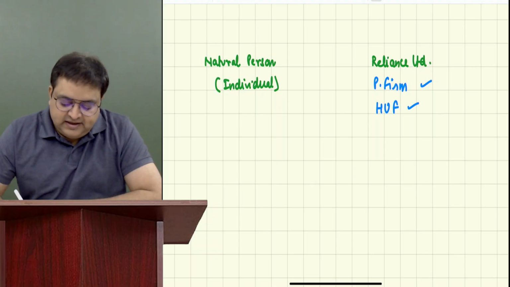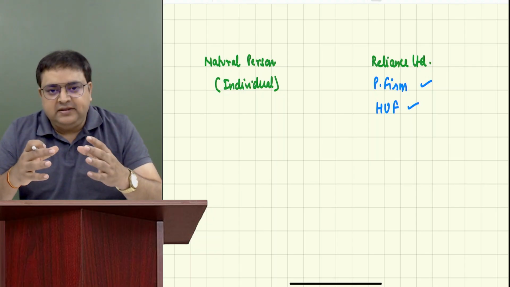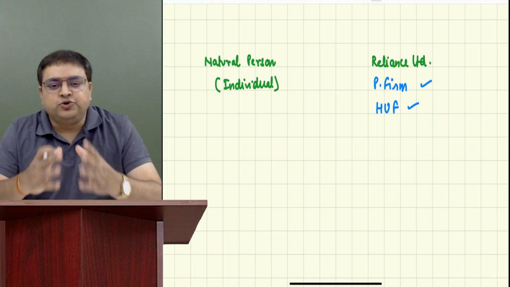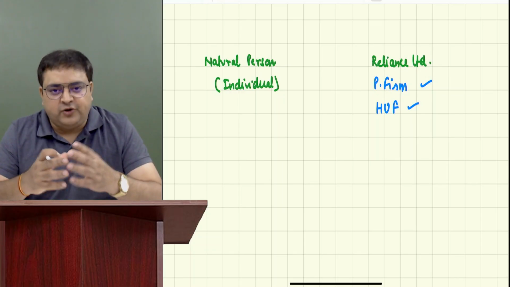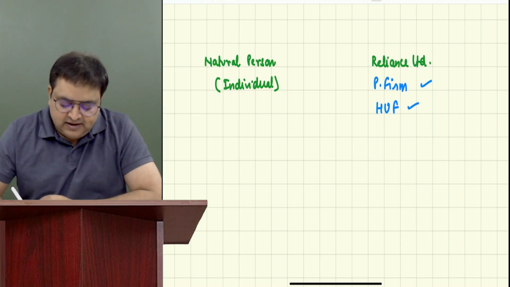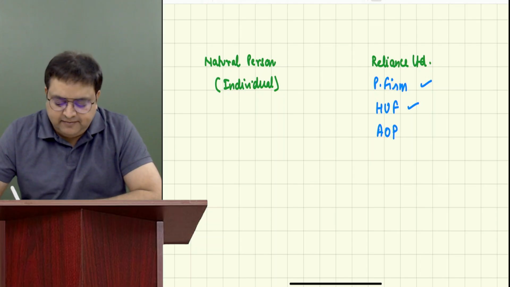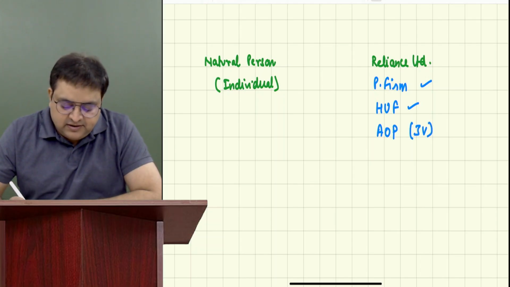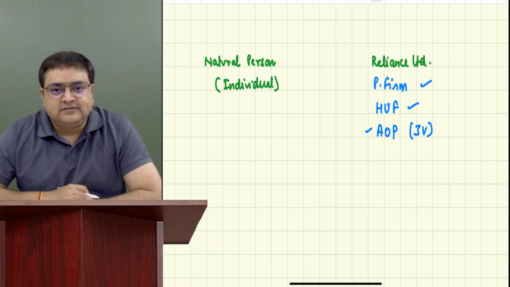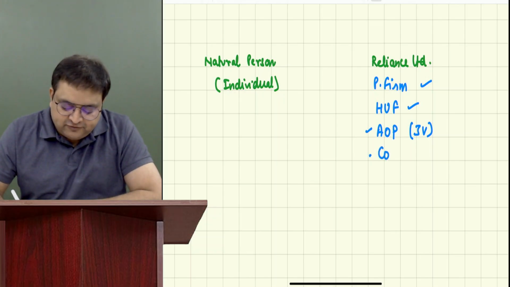Let's say some people came together as a joint venture and are doing a business. In income tax, we call them association of persons, AOP. It is nothing but a kind of joint venture. Can they also earn income? Yes. Have you heard this name, cooperative society?